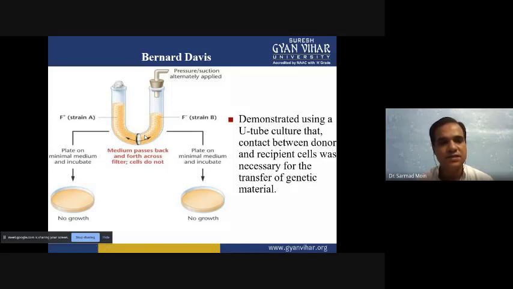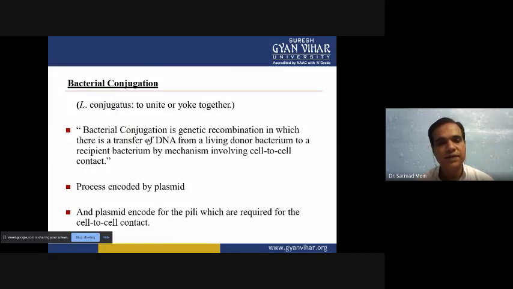When F plus has direct contact with the F minus type of bacteria, then they are able to transfer it. Otherwise, if direct contact is not there, they can't transfer. Now, bacterial conjugation. Conjugation means to unite, so uniting the genetic material. That's why we call it conjugation. The word came from conjugates, and it literally means unite or yoke together.